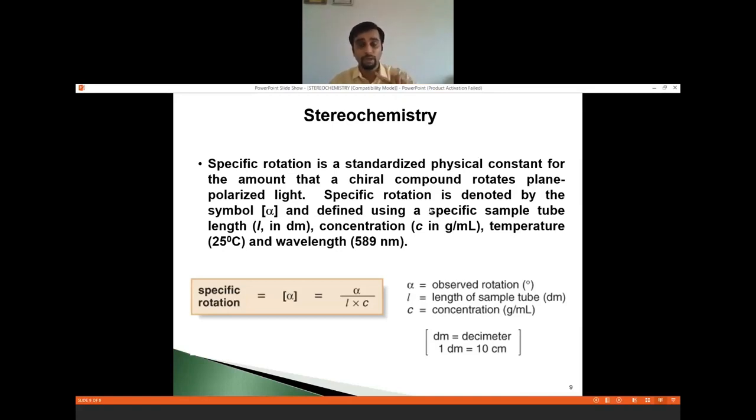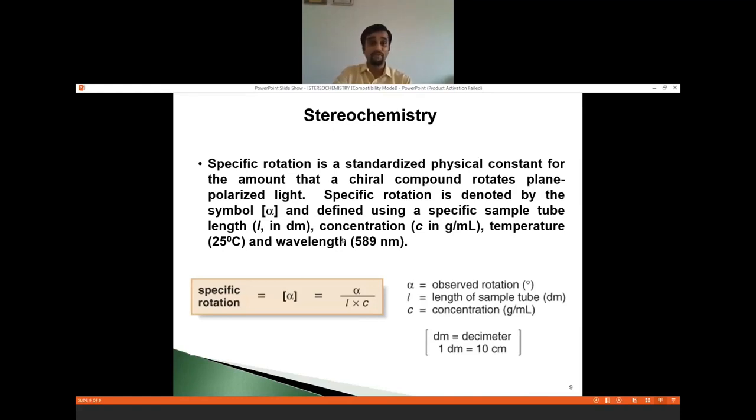It means what? We have to have a physical constant. So when you standardize the physical constant, the angle of rotation is now called the specific angle of rotation. In brackets, we have to mention alpha. Now, the formula is like this. Alpha means the observed angle of rotation. Small l means the length of the sample, that is in decimeter, and C is the concentration of the solution.